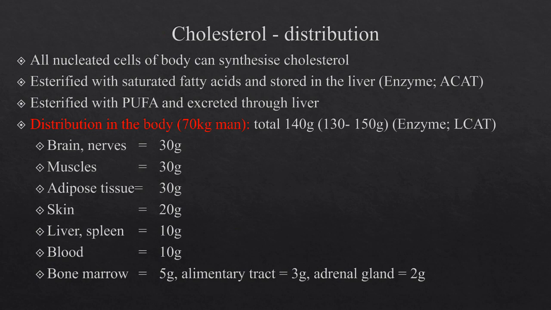So how is cholesterol distributed in our body? In a 70 kg man, about 130 to 150 grams is present, distributed as: brain and nerves 30 grams, muscles 30 grams, adipose tissue 30 grams, skin 20 grams, liver and spleen 10 grams, blood 10 grams, bone marrow 5 grams, alimentary tract 3 grams, adrenal gland 2 grams. This is how cholesterol is distributed in various organs.